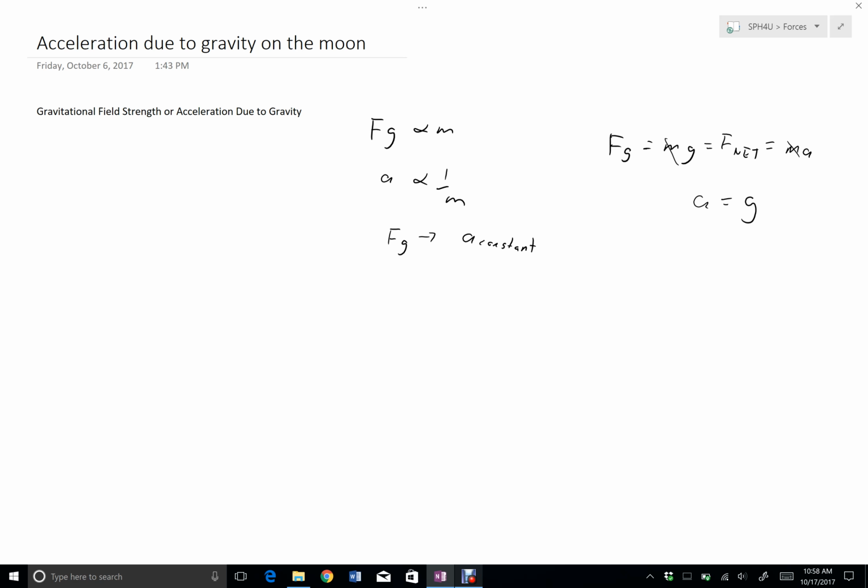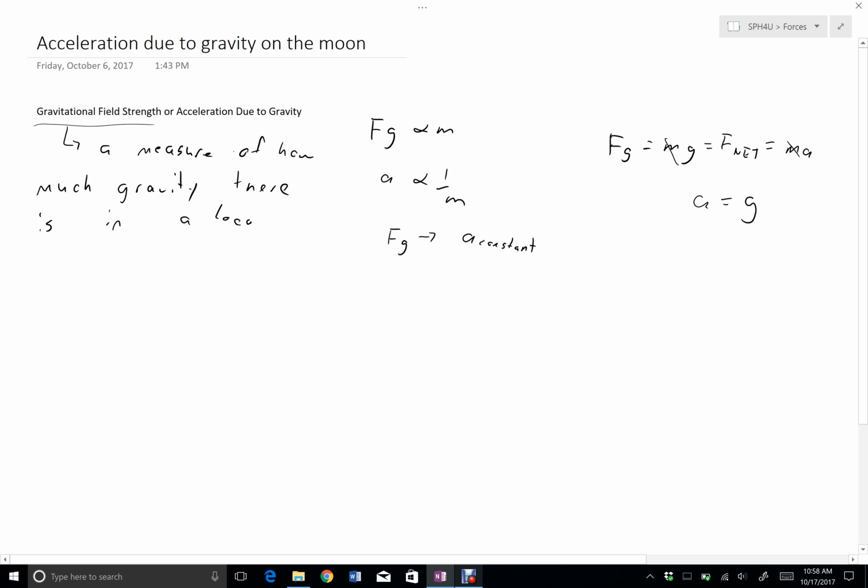Alternatively, we can look at this and say that this is a measure of how much gravity there is in a location. That doesn't depend on what the force of gravity is acting on.